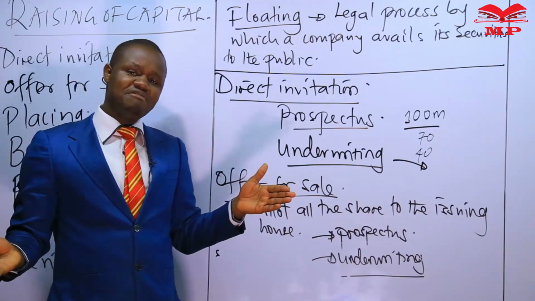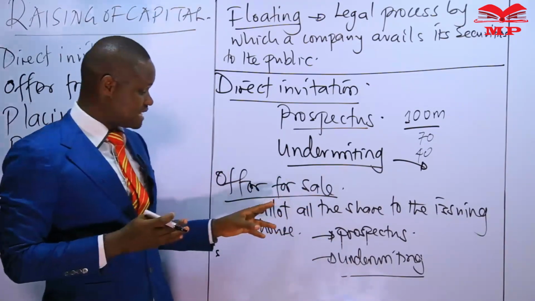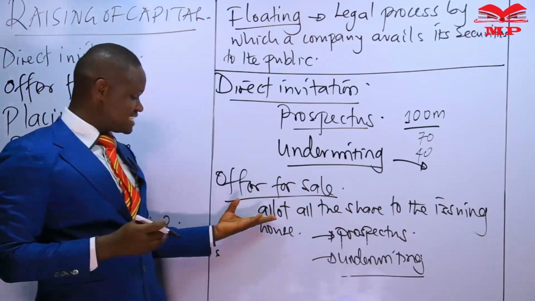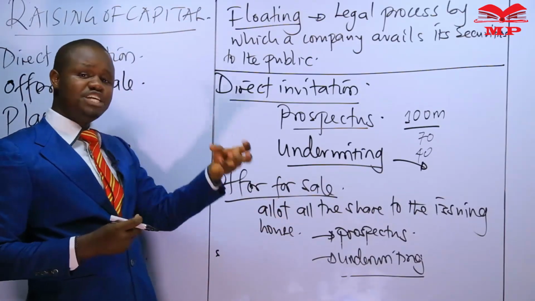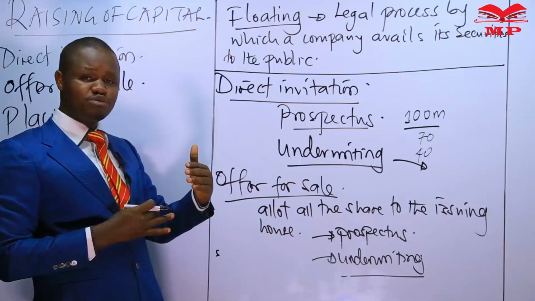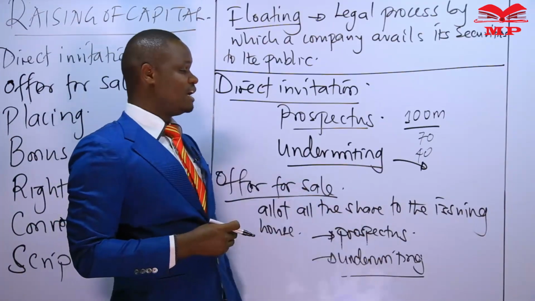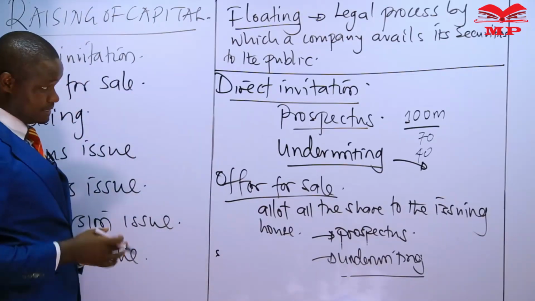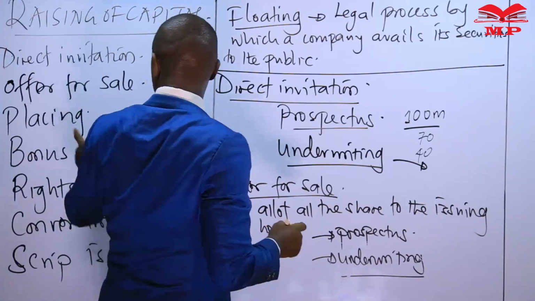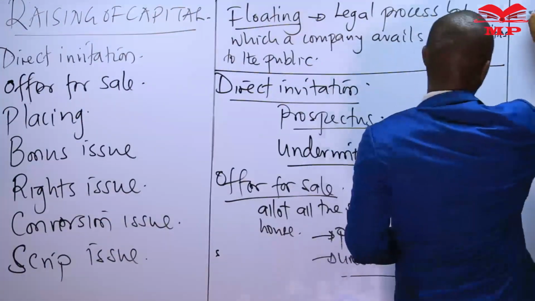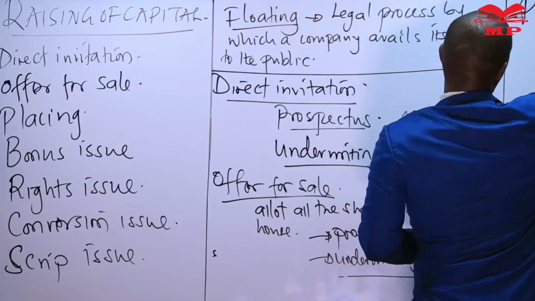And should we be receiving any applications for the shares of this company, which had been previously allotted to the issuing house, the issuing house renounces their allotment in favor of the applicant that they receive in respect of these shares. Then we have the third option that we may have, which is the placing option.